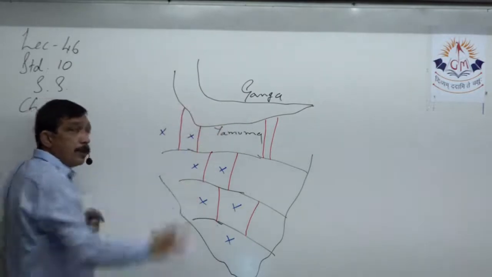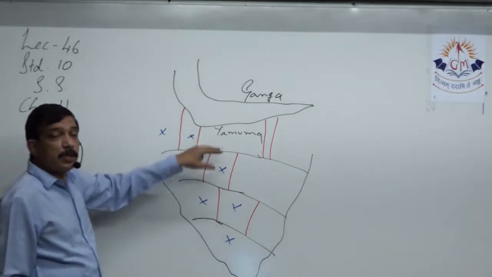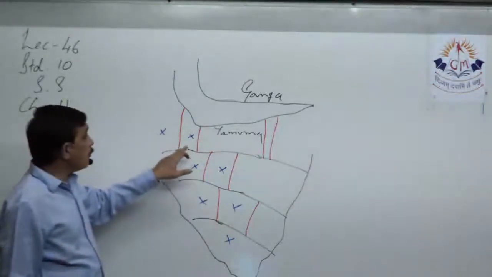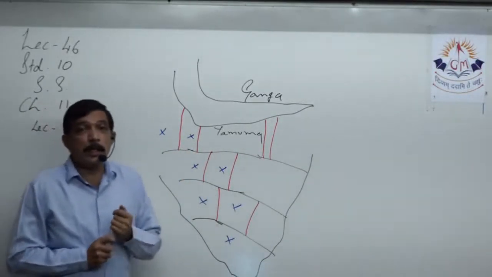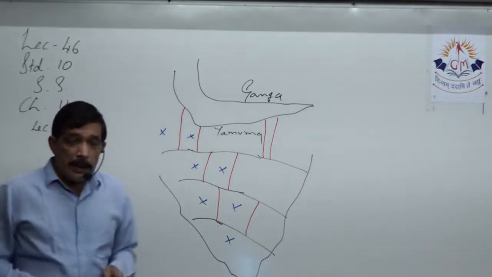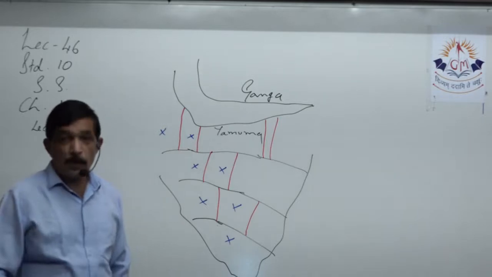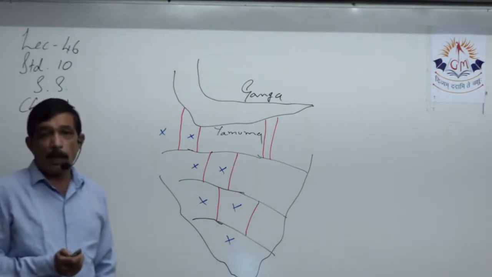We have lots of big rivers. So if proper connection of canals exists between these rivers, then the in-between areas which are facing water shortages and water crisis during the off seasons can be helped in getting water throughout the year. So very good planning is required for this.